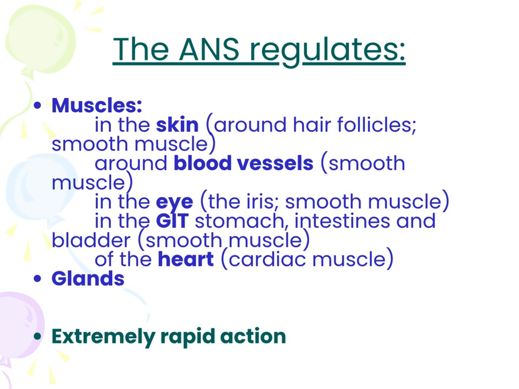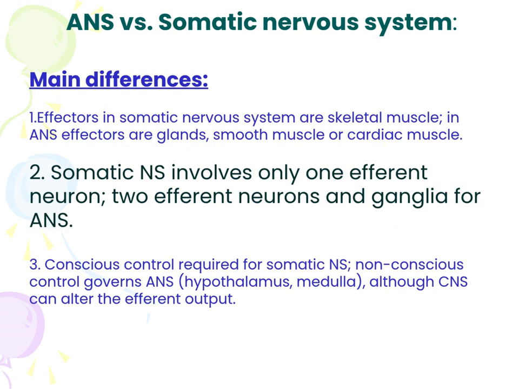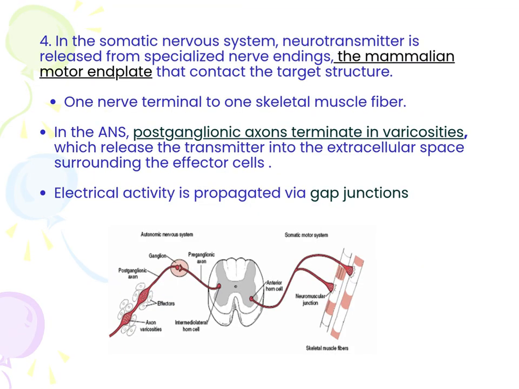Autonomic nervous system controls many organ systems with extremely rapid action. When compared, the main differences between somatic and autonomic nervous system are noted. 1. Effectors are different. 2. Somatic NS involves only one efferent neuron, while there are two efferent neurons and ganglia for ANS. 3. Conscious control required for somatic NS, while non-conscious control governs ANS. This is an MCQ point.